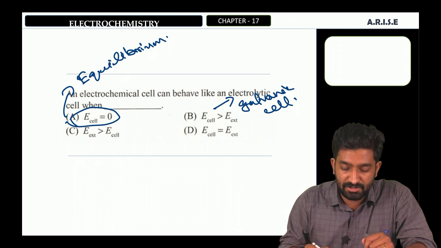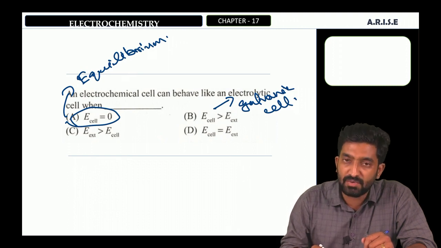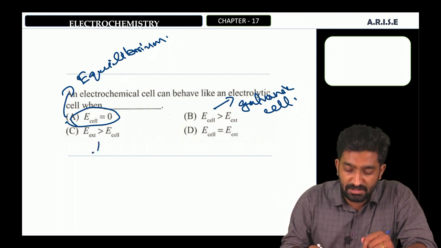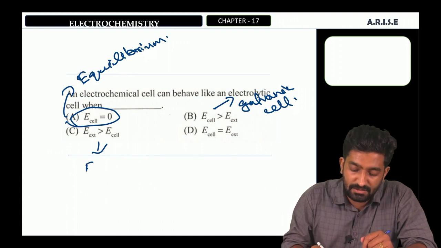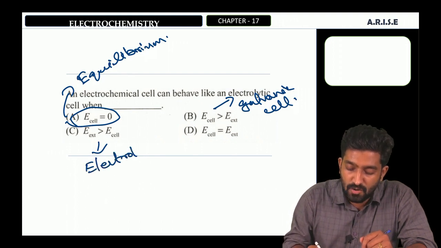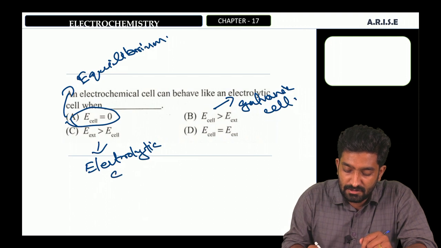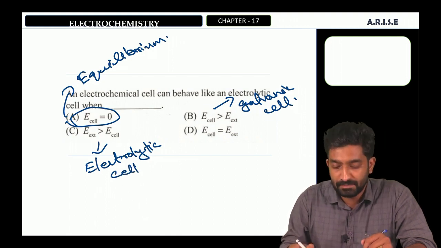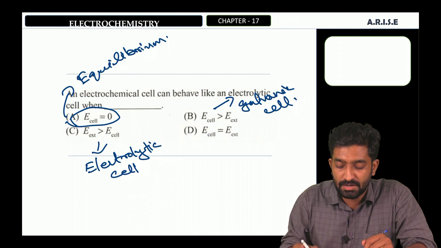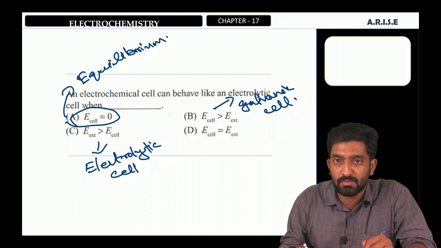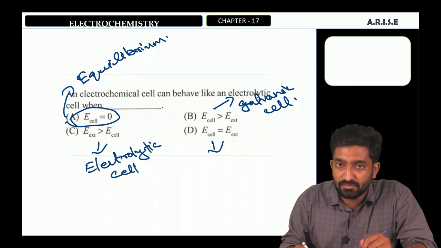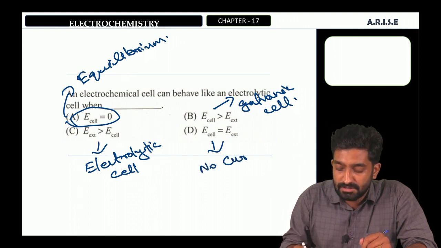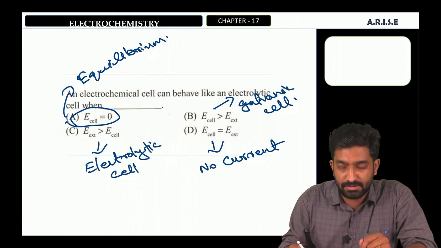Then option C, when external potential is greater than cell potential. At this condition, the cell will act as an electrolytic cell. And fourth option, if the cell potential is equal to external potential, at this condition there is no current flow and the cell will be in off state.